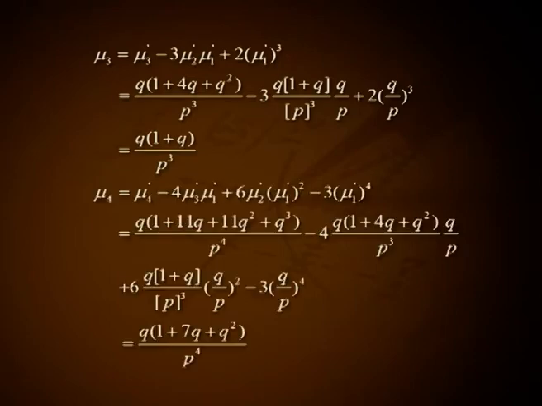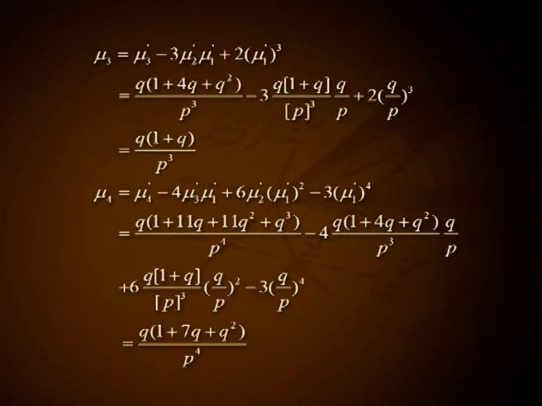Mu 4 equal to mu 4 dash minus 4 mu 3 dash mu 1 dash plus 6 mu 2 dash mu 1 dash square minus 3 mu 1 dash raised to 4. That is q into 1 plus 11q plus 11q square plus q cube all divided by p raised to 4